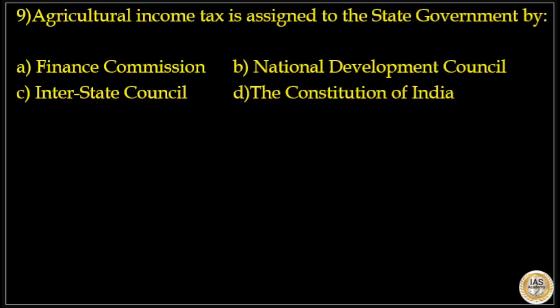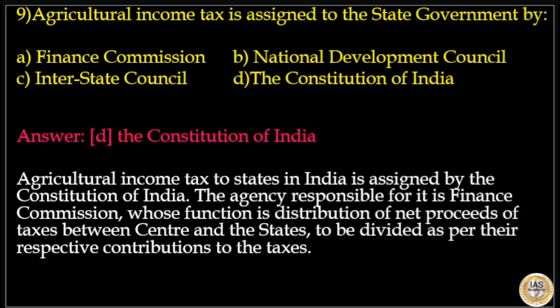Next is, agricultural income tax is assigned to the state government by, options are Finance Commission, National Development Council, Interstate Council and the Constitution of India. Here, answer to this question is option D, the Constitution of India. Agricultural income tax to the states in India is assigned by the Constitution of India. The agency responsible for this is Finance Commission, whose function is distribution of net proceeds of tax between center and the states.